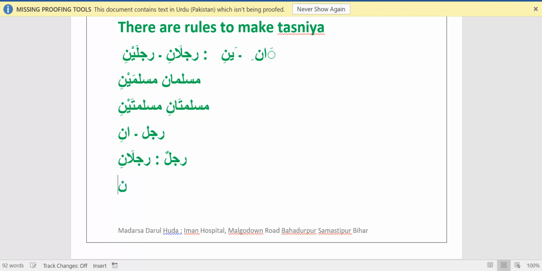So when you are saying nasara rajulani, it means two men help, because rajulani means two men. So here rajulani is the helper. How do we understand this? Because we know the alif noon sign is a sign of tasniya, but it also tells us the actual Arabic state of that word, that this word has zamma on it.